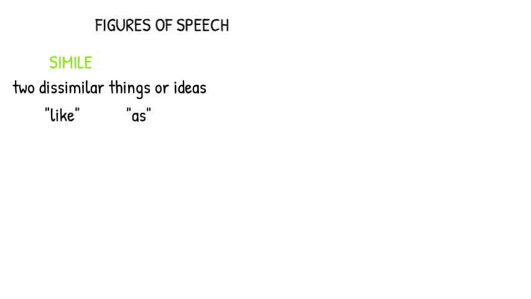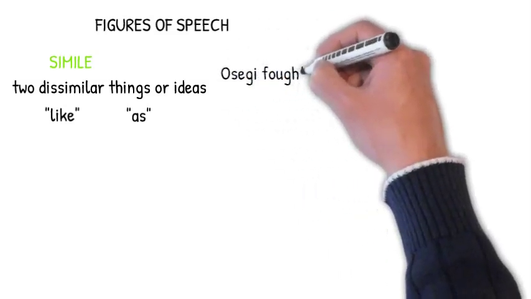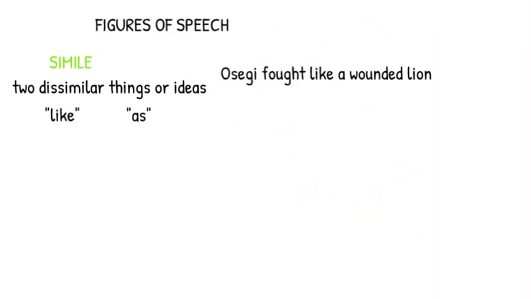In this figure of speech, like or as is used to compare two things. An example: Osegi fought like a wounded lion in the ring. Did you notice the word like in the sentence? Comparing Osegi to a lion?